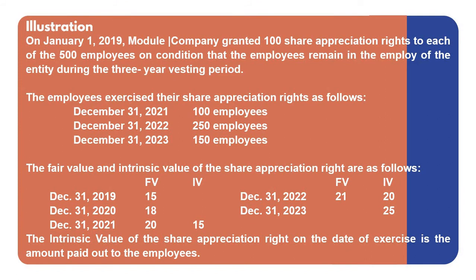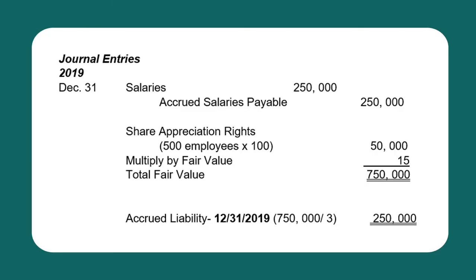Still, on the date of grant, there will be no compensation and liability to be recognized as the right is vested after a specific vesting period, and that is a 3-year vesting period. Thus, the compensation shall be recognized over the vesting period. At the end of 2019, the amount to be recognized is 250,000, computed as follows.